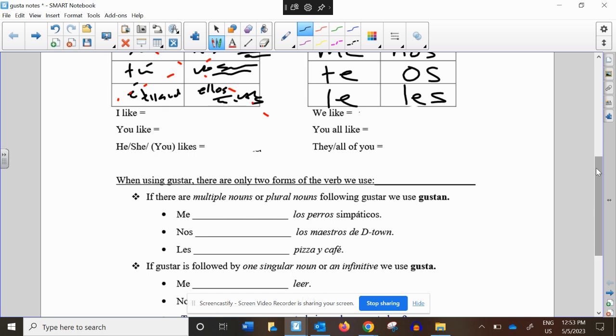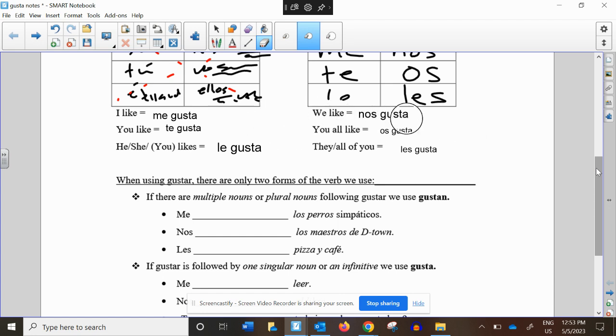I like, me gusta. Now here, this is actually you formal. So me gusta, te gusta, le gusta, he or she likes. We like, you all like, or you guys, and then they or all of you or you guys like for Spanish-speaking countries. All right, more to learn here.